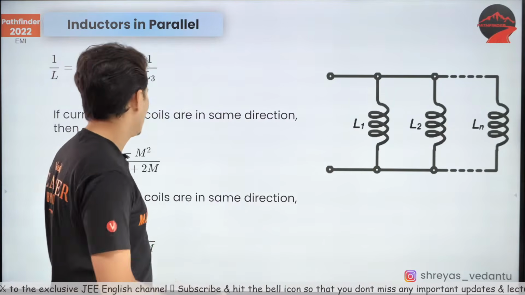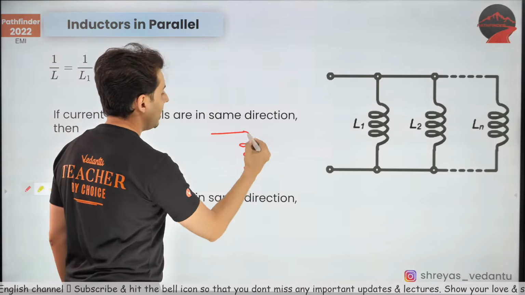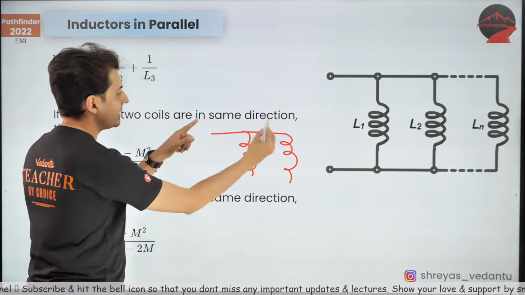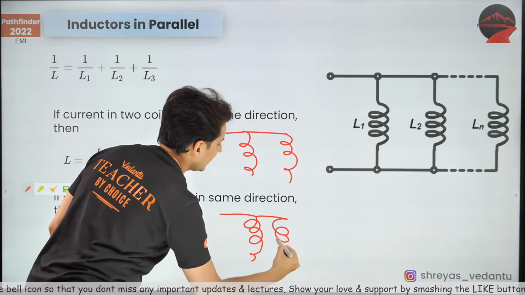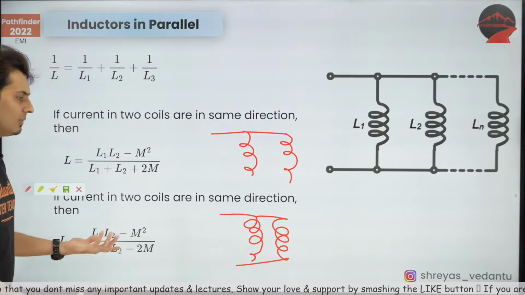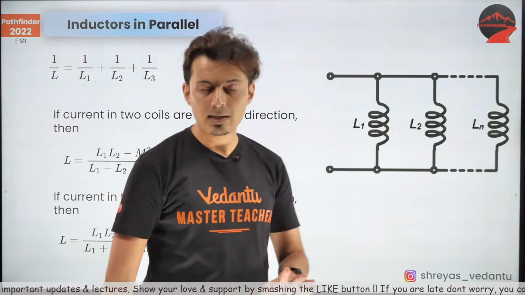How do you find whether it is opposing or favoring? Just look at the diagram and look at the windings. If the windings are similar, then it is basically in the same direction. But if you see one like this and the other one like this, then they are opposing each other. The winding nature will be different. That's all. Is that clear?